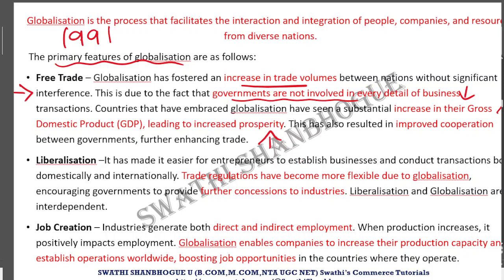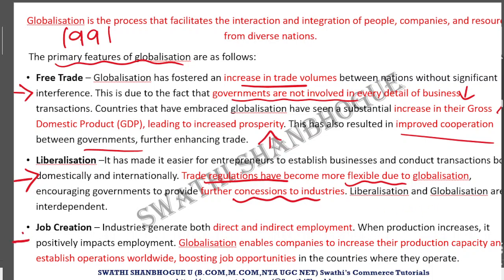Now because the GDP as well as prosperity started to increase in the country, as a result there was a lot of cooperation between governments, that is between two different countries. Next, after this, liberalization was also seen because it was the first phase of globalization. Liberalization is a must. Now, as I said, liberalization means reduced regulations or reduced restrictions. In which terms are we talking about reduced regulation? Now it has become more flexible to take part in trade activities, and further concessions to the industries have been increased.